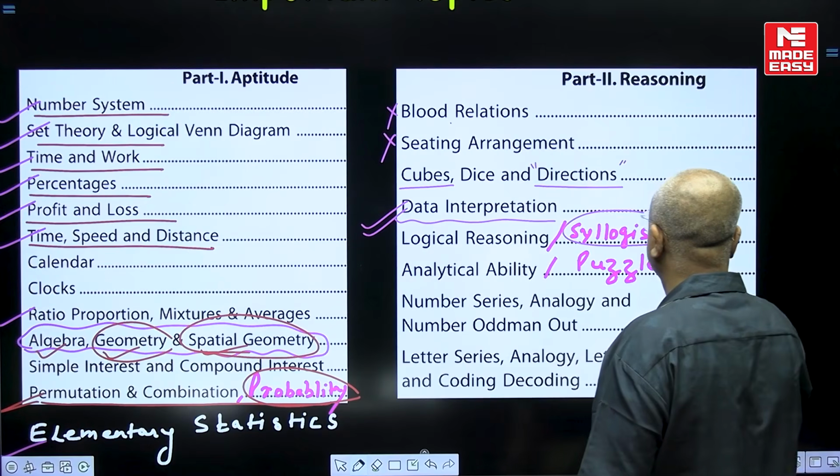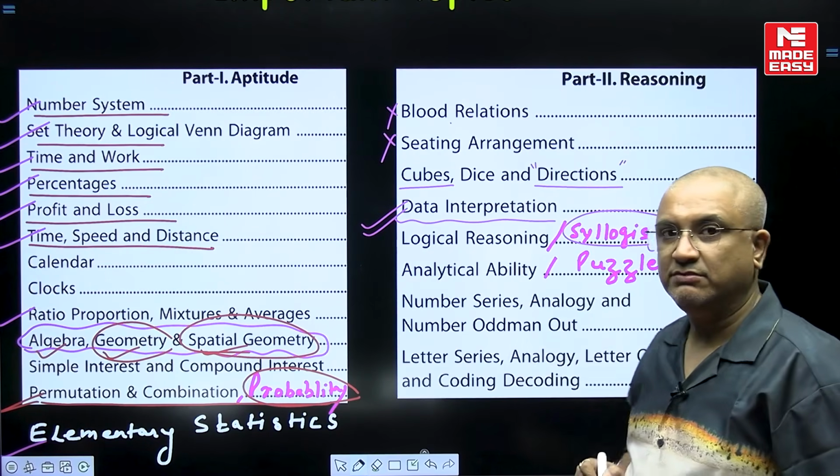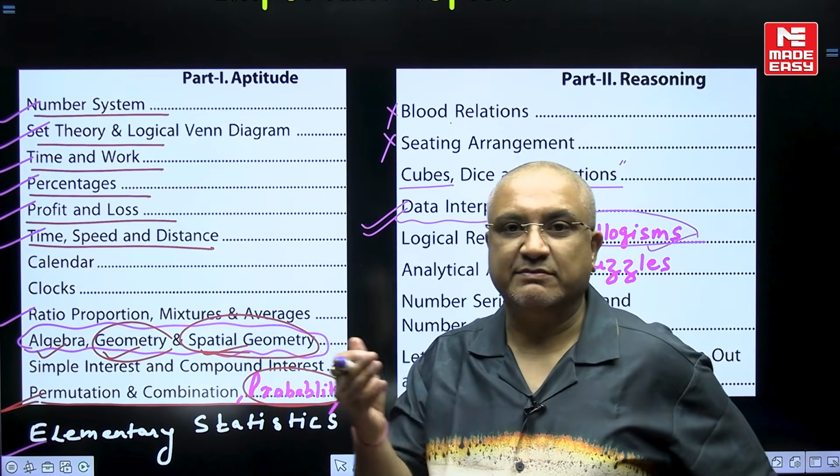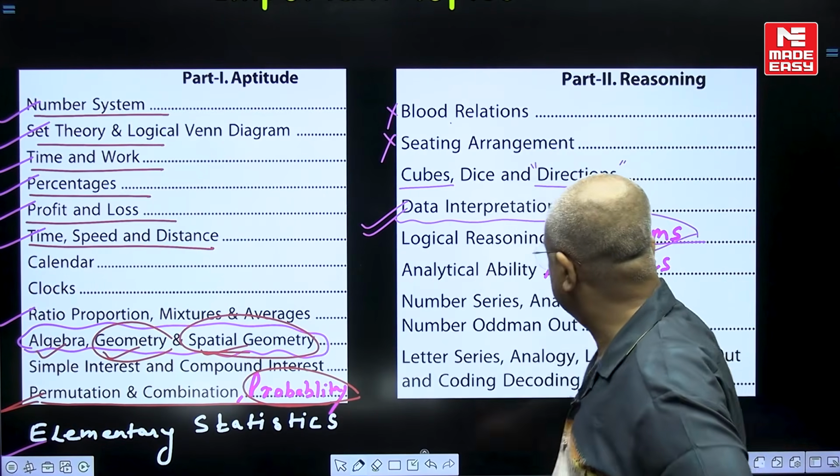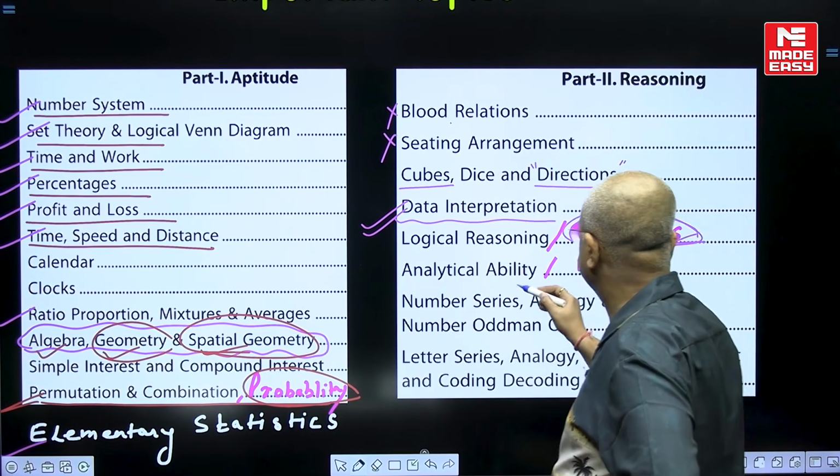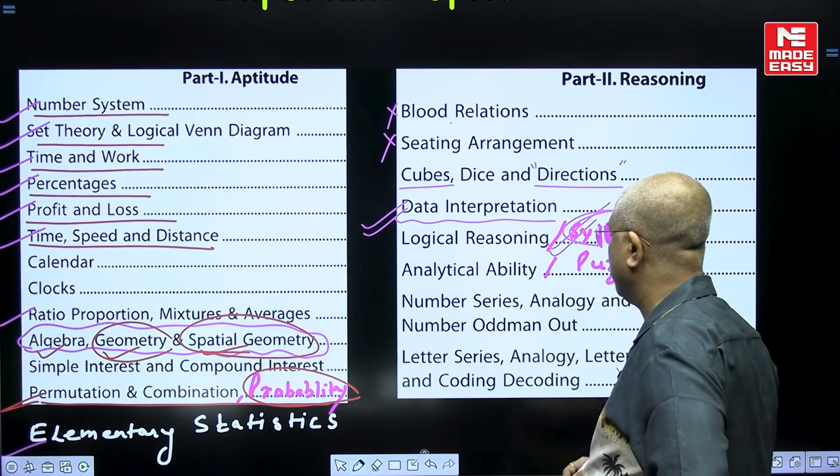Syllogism is a very important area. On and off there have been questions from syllogism, right? Some A are B, all A are B, and this is a phenomenally important area. So this is going to be an important area.